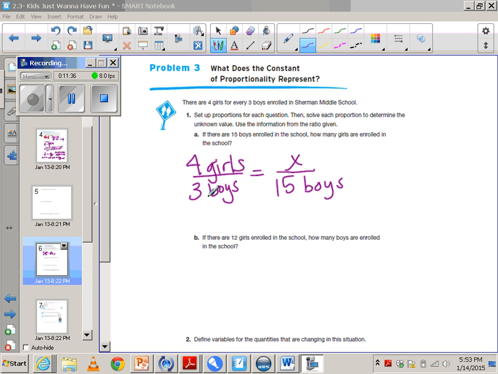So as you can see, this is the proportion and the way it's set up. The reason I chose to put 15 down in the denominator is because they're both boys. So you can use the scale up method and say 3 times 5 is 15, so 4 times 5 is 20, and x is 20. So that tells me there are 20 girls. I'm going to let you go ahead and try out B and then come back and check.